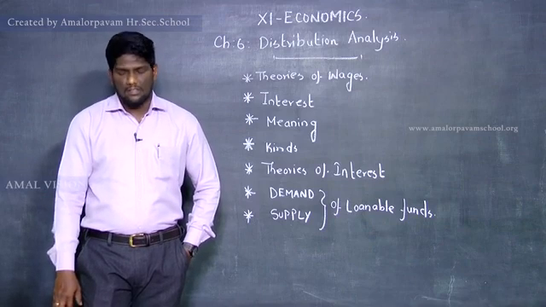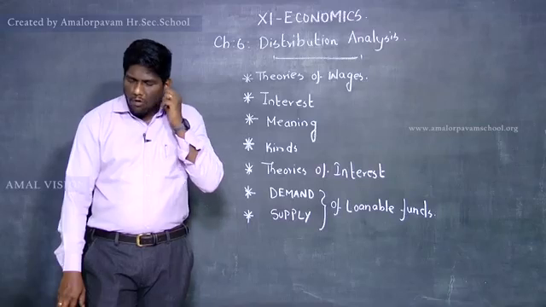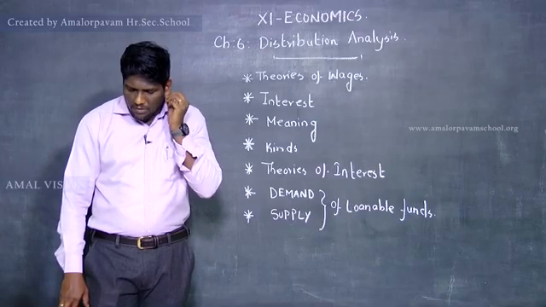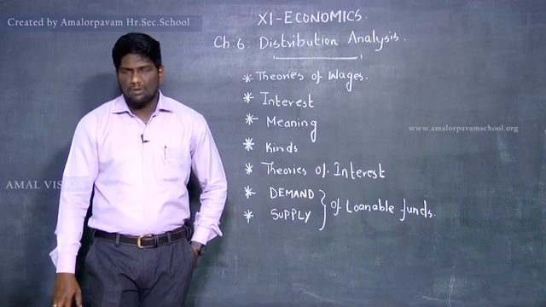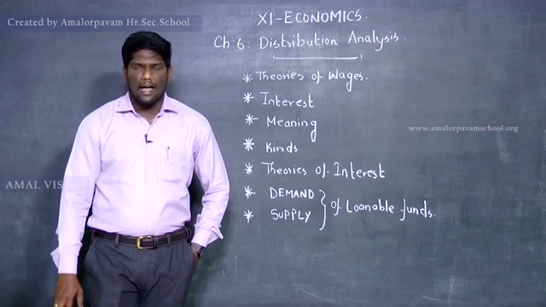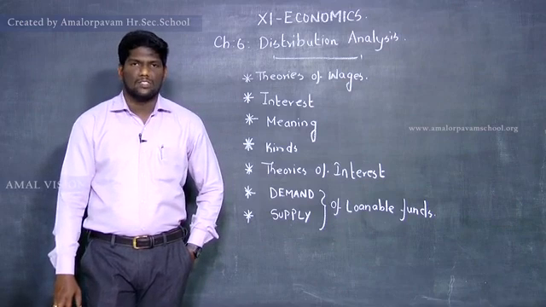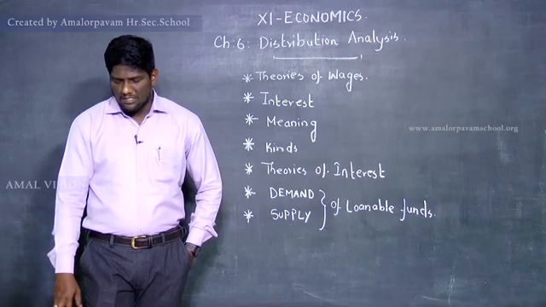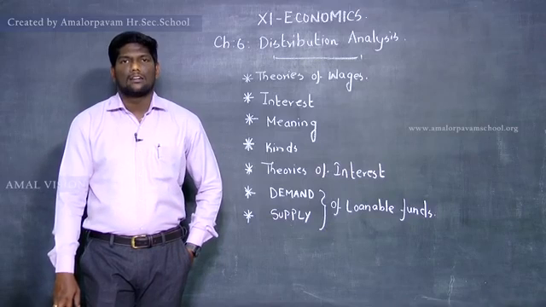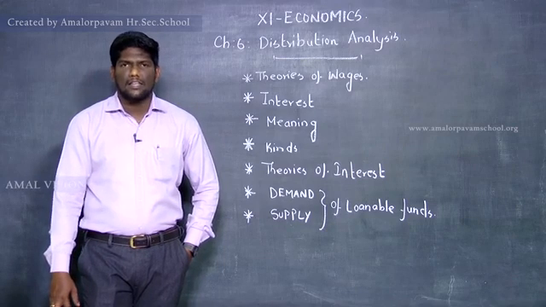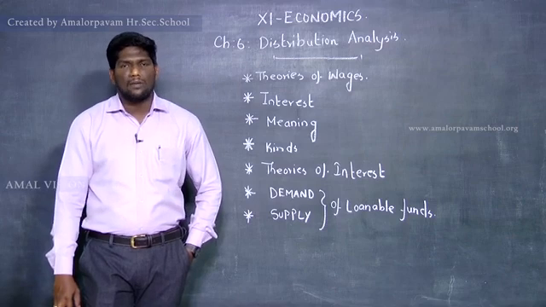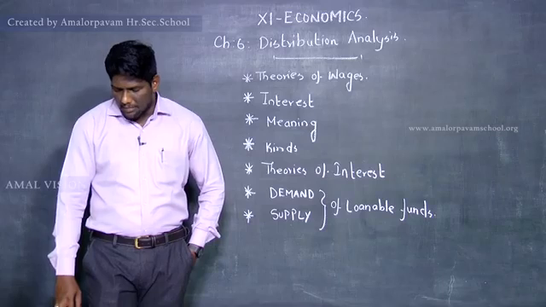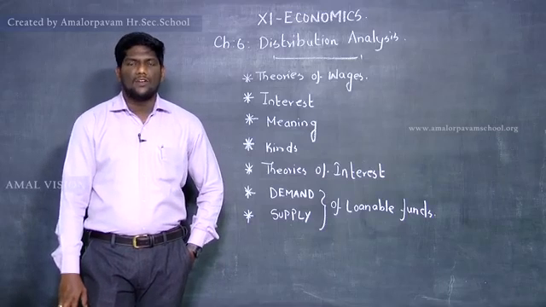Now let me move to the theories of interest. There are around 4 theories. What are they? First one is the abstinence theory or waiting theory. Second one is the agio theory of interest, or psychological theory of interest, or time preference theory. The same theory can be called by different names, so you have to be thorough with each and every name given by the particular economist for each theory. Then the loanable fund theory and the liquidity preference theory.